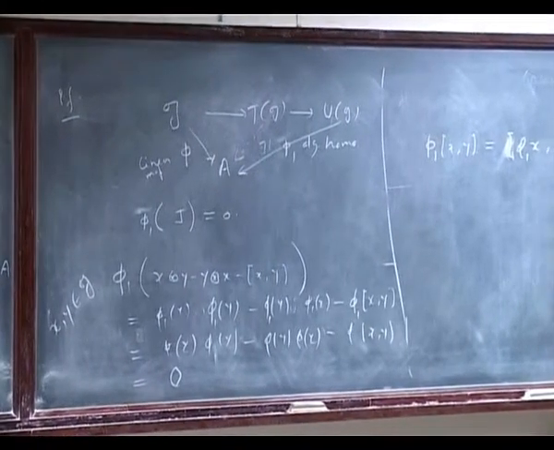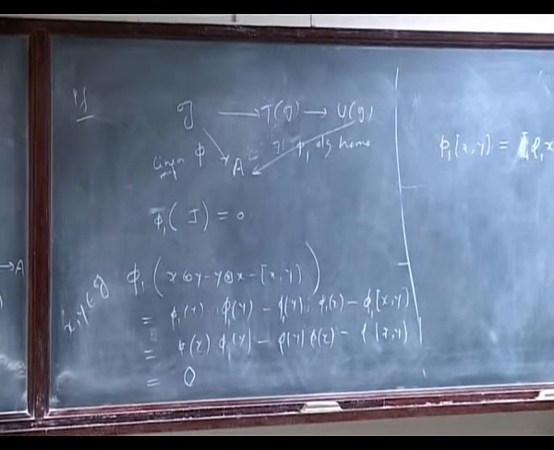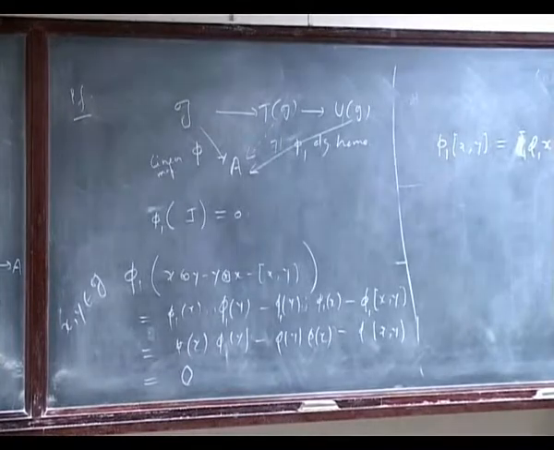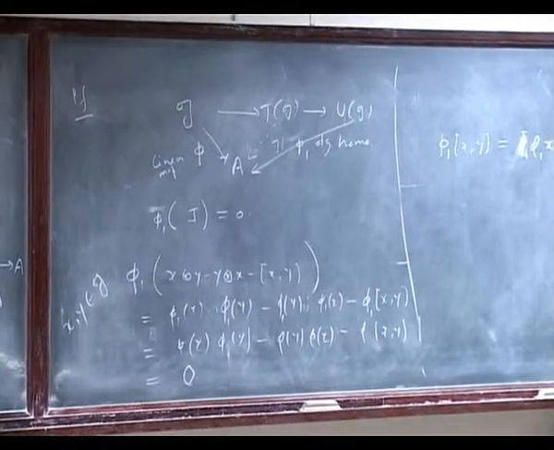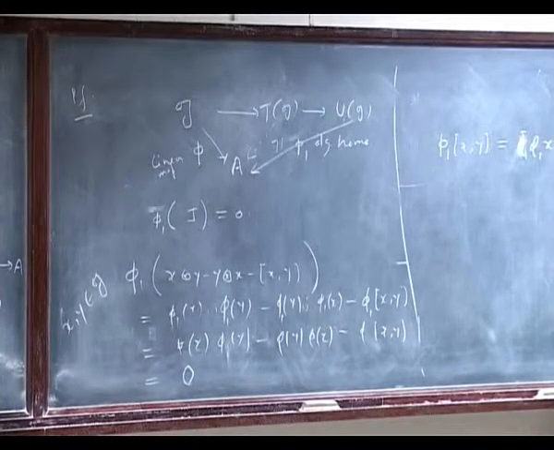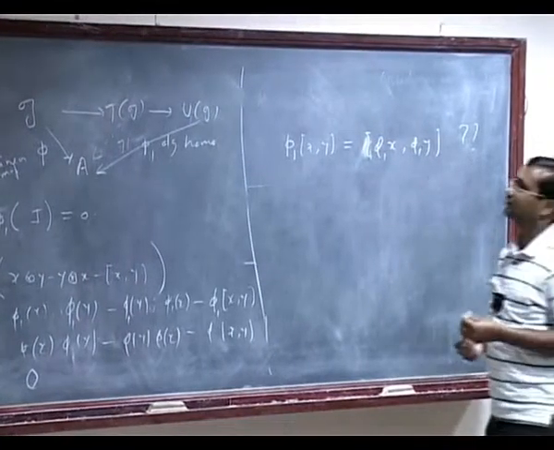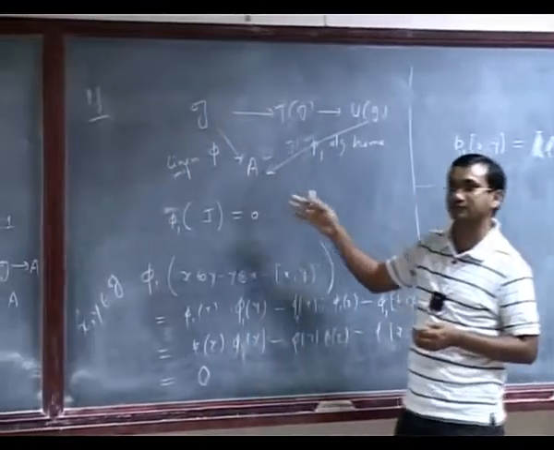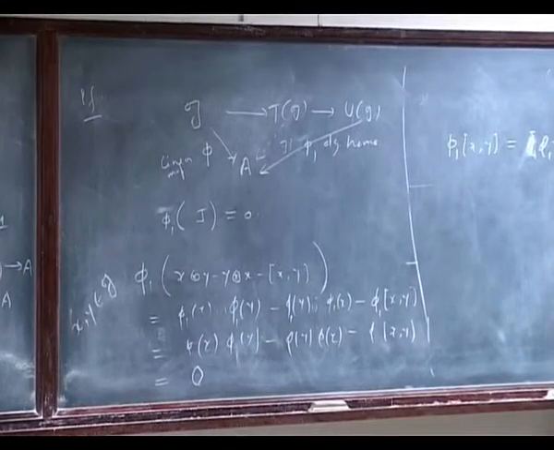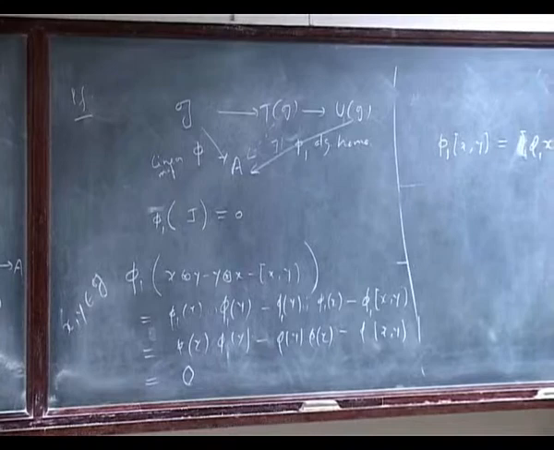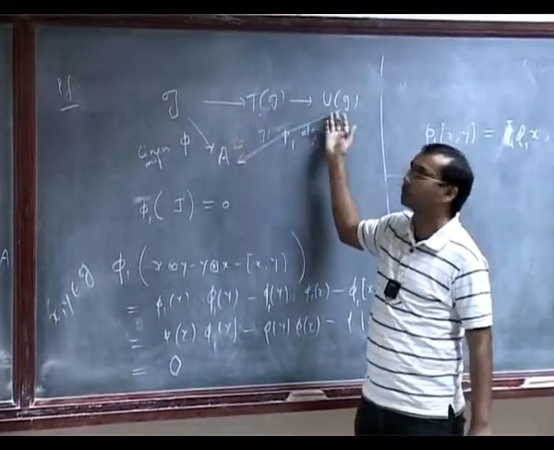And it's unique. Why is it unique? Can you say quickly? Phi1 is unique. So now I am going to quotient. So up to here it's unique, phi1 is unique. If I have another map here, this will be lifting. This is the quotient now.